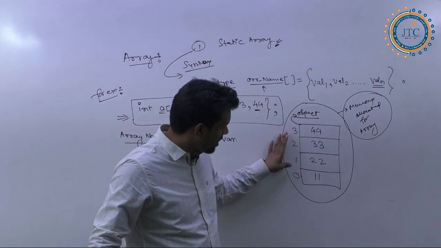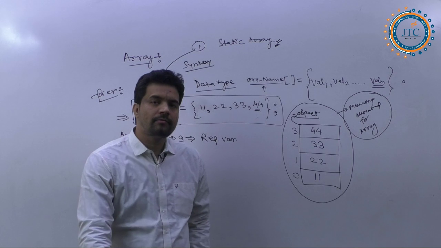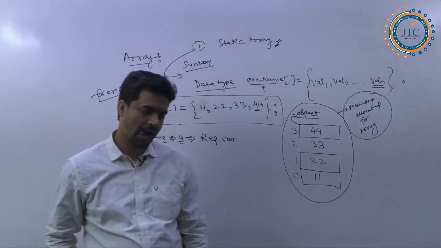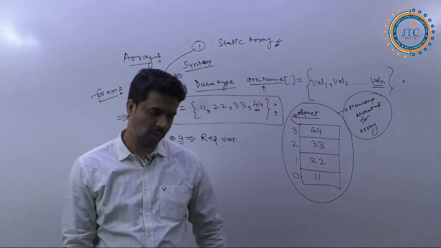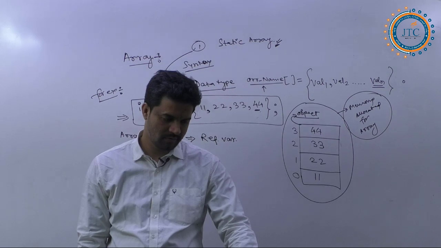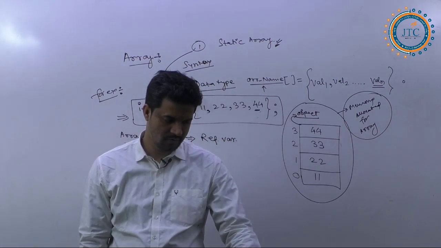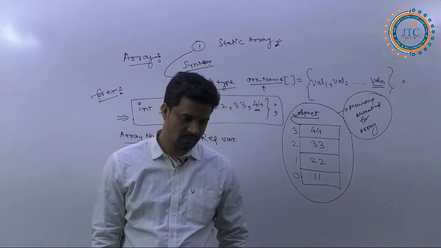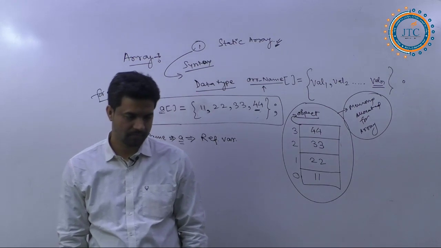How much memory will be allocated for this array? No answers? Four bytes.